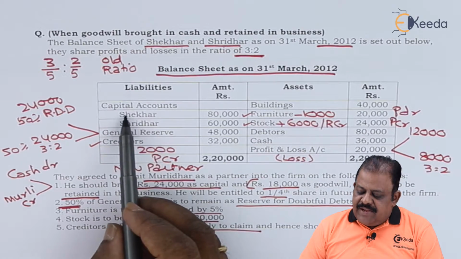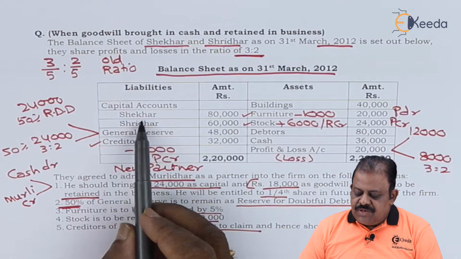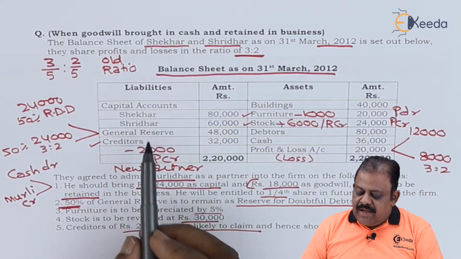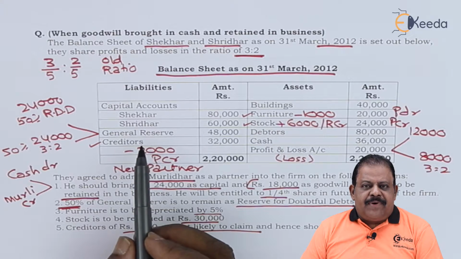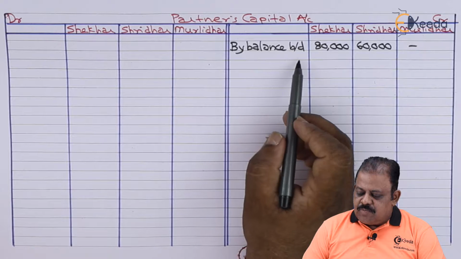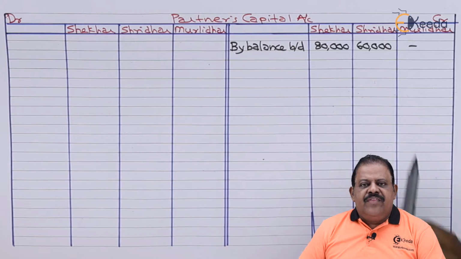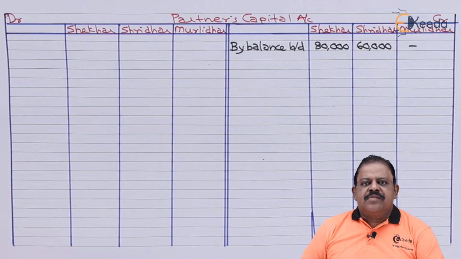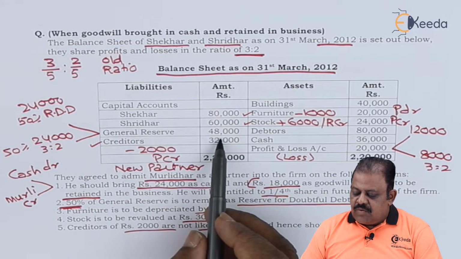On the liability side, we have the capital accounts of Shekhar and Sridhar. These will be transferred to their respective capital accounts. On the credit side, by balance brought down, Shekhar 80,000, Sridhar 60,000. Then we have general reserve 48,000.